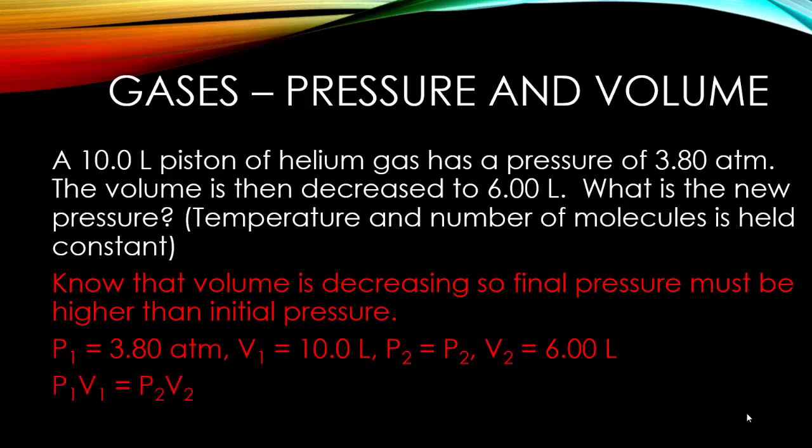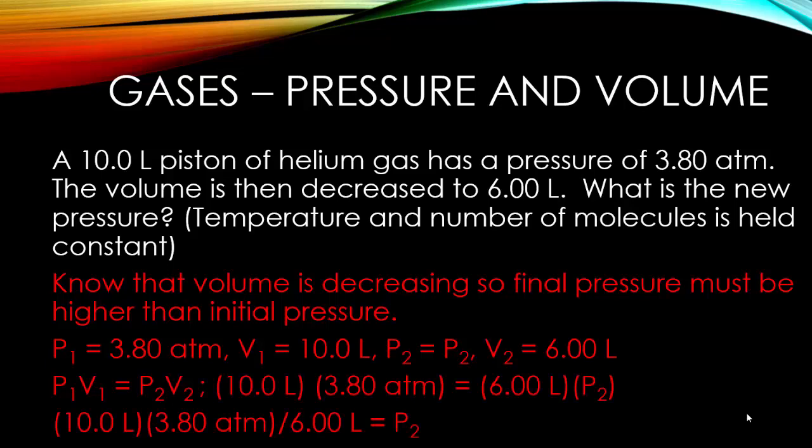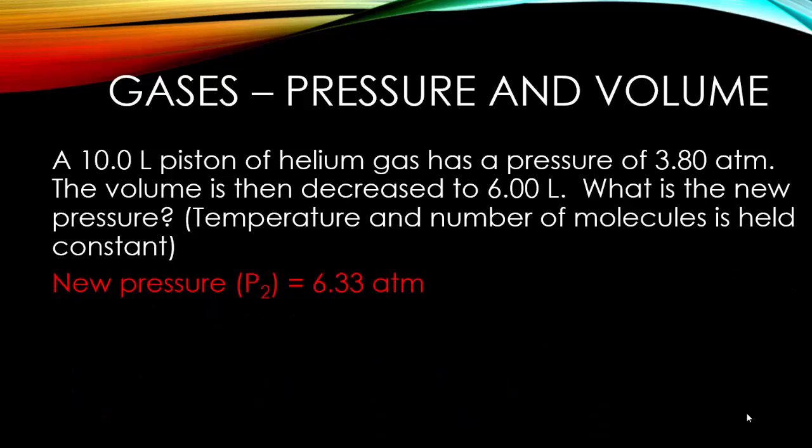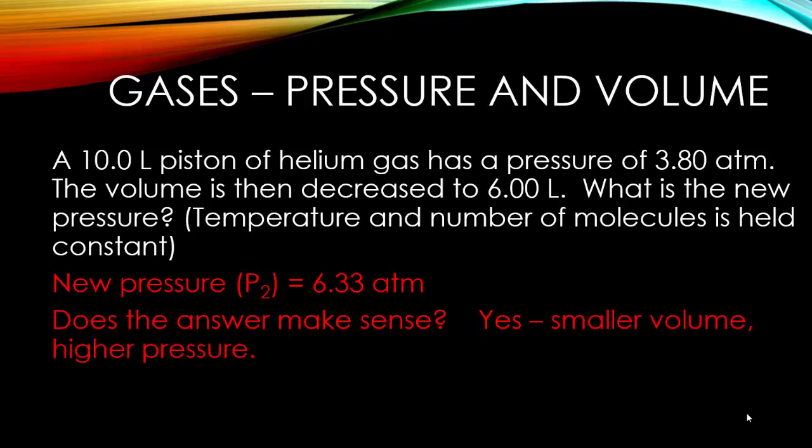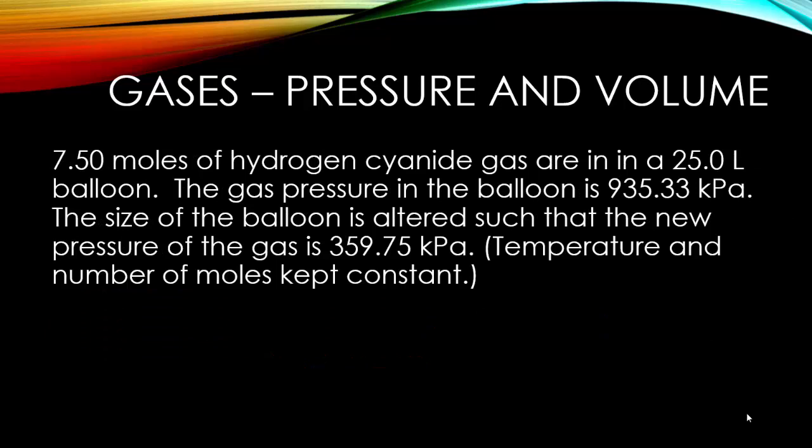We know that we have P1V1 equals P2V2, so now we plug in the values. We divide both sides by 6.0 liters. Notice the liters cancel out, and this allows us to isolate P2, and when you do the calculations, you get that the second pressure must be 6.33 atmospheres. With the new pressure being 6.33 atmospheres, you have to say, does the answer make sense? And yes, it does. We have a smaller volume, so the pressure must be higher. Everything looks good.